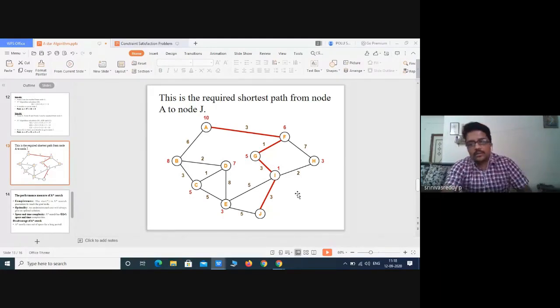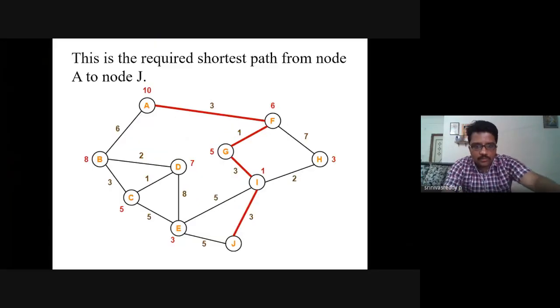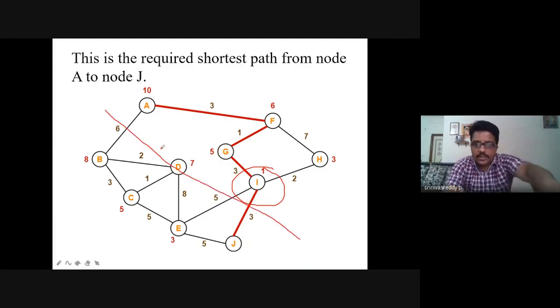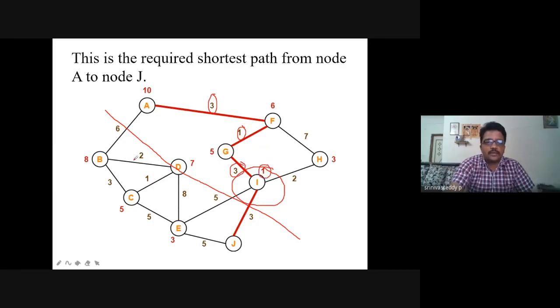Suppose I is your final node. Is my screen shared properly? Suppose we have a small one minute discussion here. I want to clarify one thing. Suppose this is my goal node, and there is no other graph here. Forget about this part of the graph. You want to reach final node I from A. So what is the G of n? 3 plus 1 plus 3 is your G of n, and H of n will be 1.